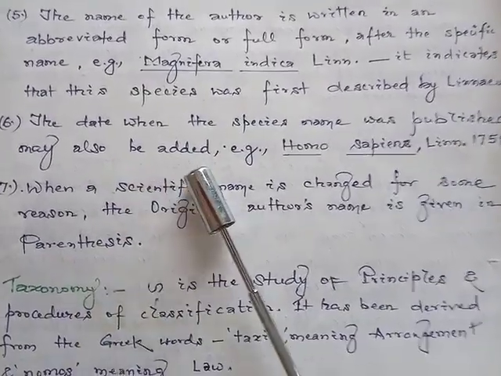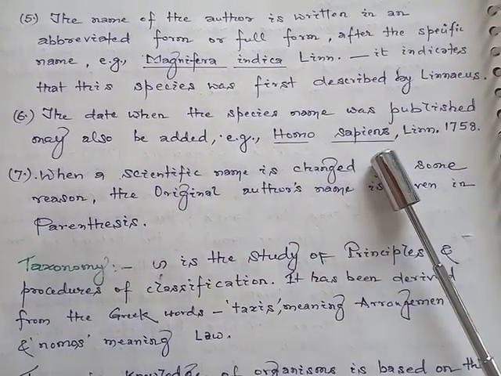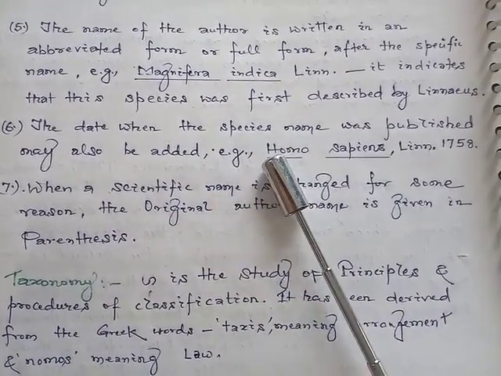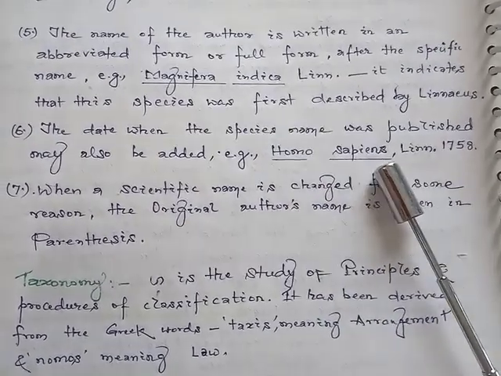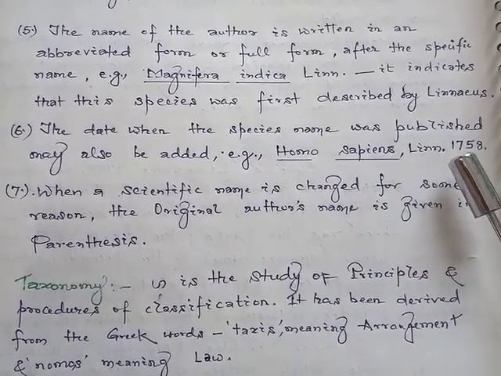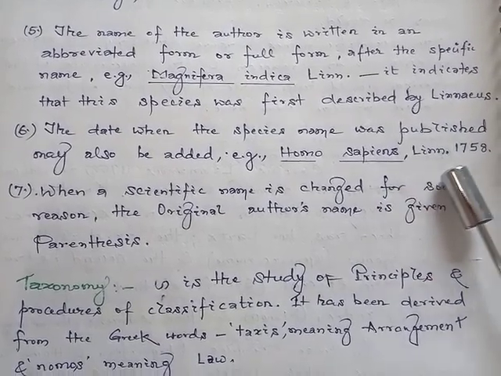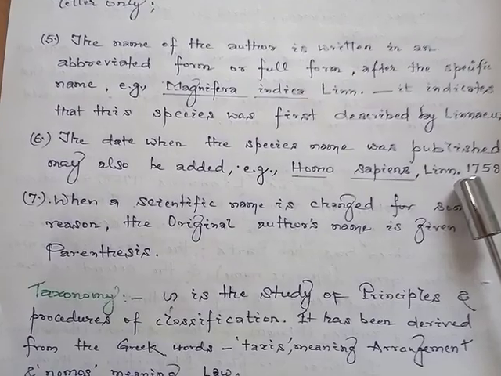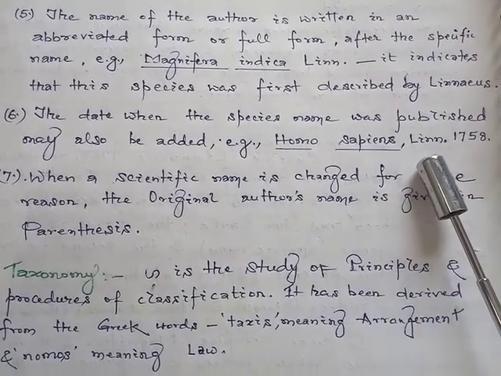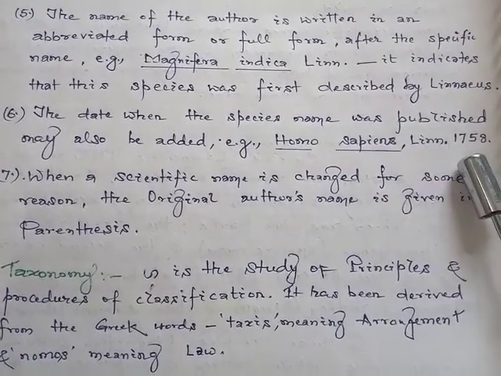Sixth point, the date when the species name was published may also be added. For example, Homo sapiens was described first of all by Linnaeus in 1758. So this is also mentioned beside the generic name followed by the specific name, and then the author name and the year.